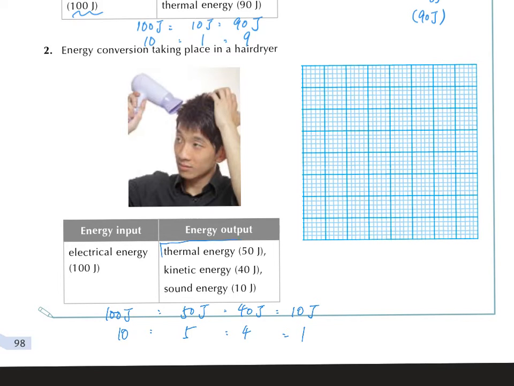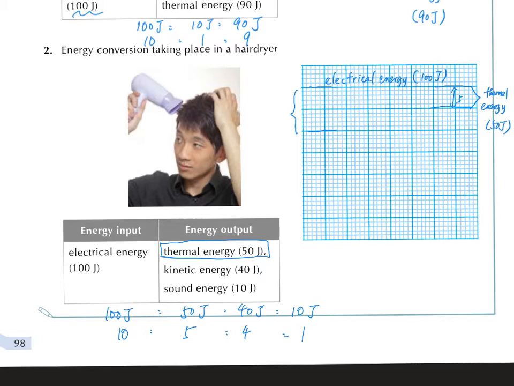Should be the heat. Therefore, thermal energy, that's the energy we want in the hair dryer. Therefore, first of all, 10 boxes for the electrical energy, and write down the energy is 100 joule. And then the thermal energy that we want, write down 5 boxes for it. Therefore, we write down the label, it's thermal energy, 50 joule.